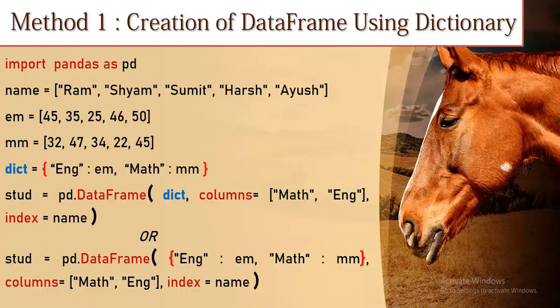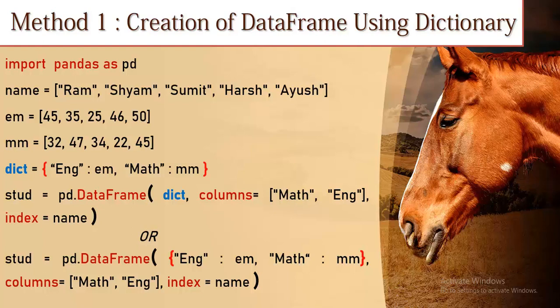Then this is the EM list, which contains the marks of the subject English. Then MM, this list contains the marks of the subject math. Here I have first created a dictionary. I have taken a variable dict. Then these are the keys and this is the key value.